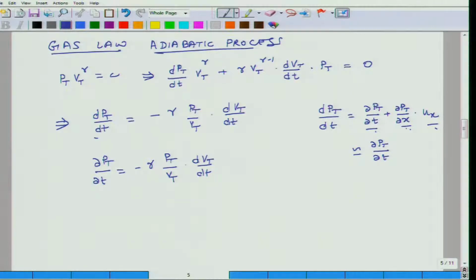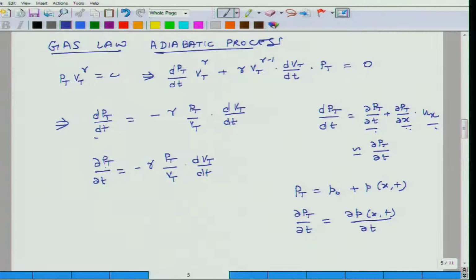The next thing we realize is that Pt is equal to P naught plus P of x and t. So partial of Pt over time is nothing but partial of pressure fluctuation over time.